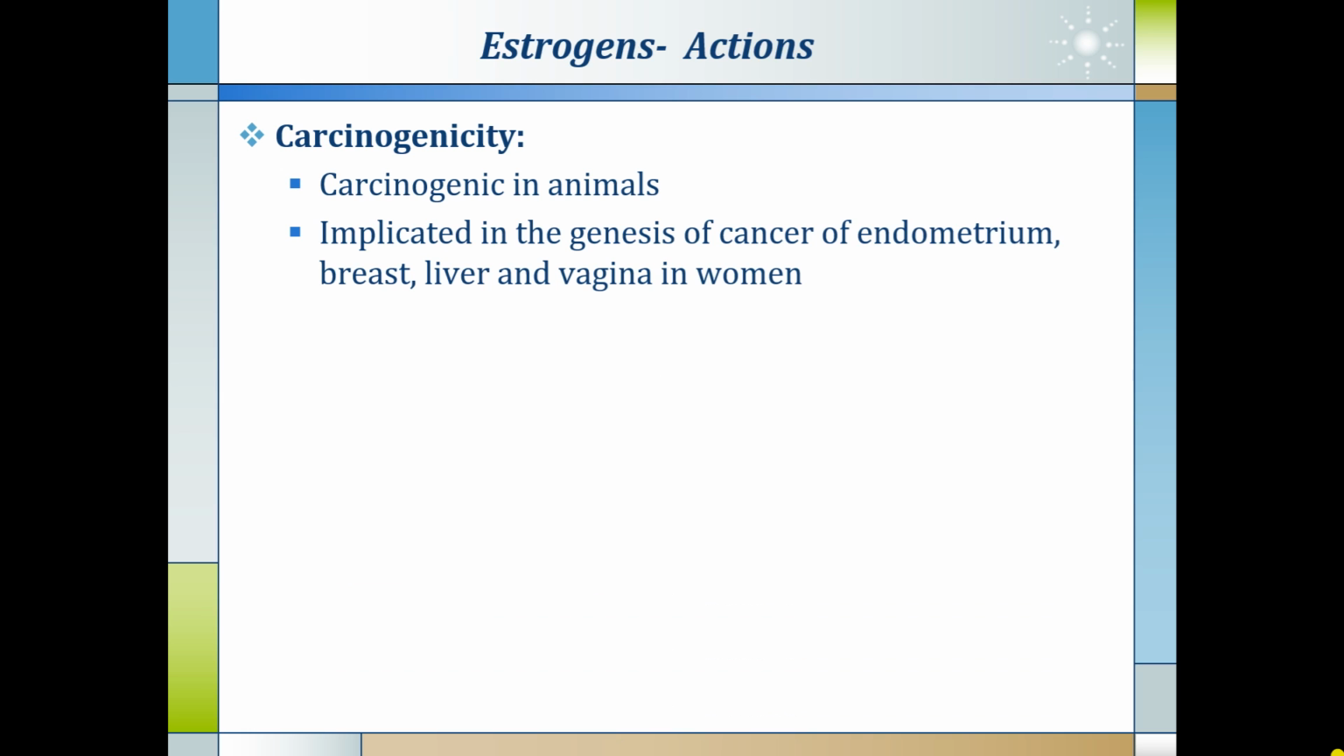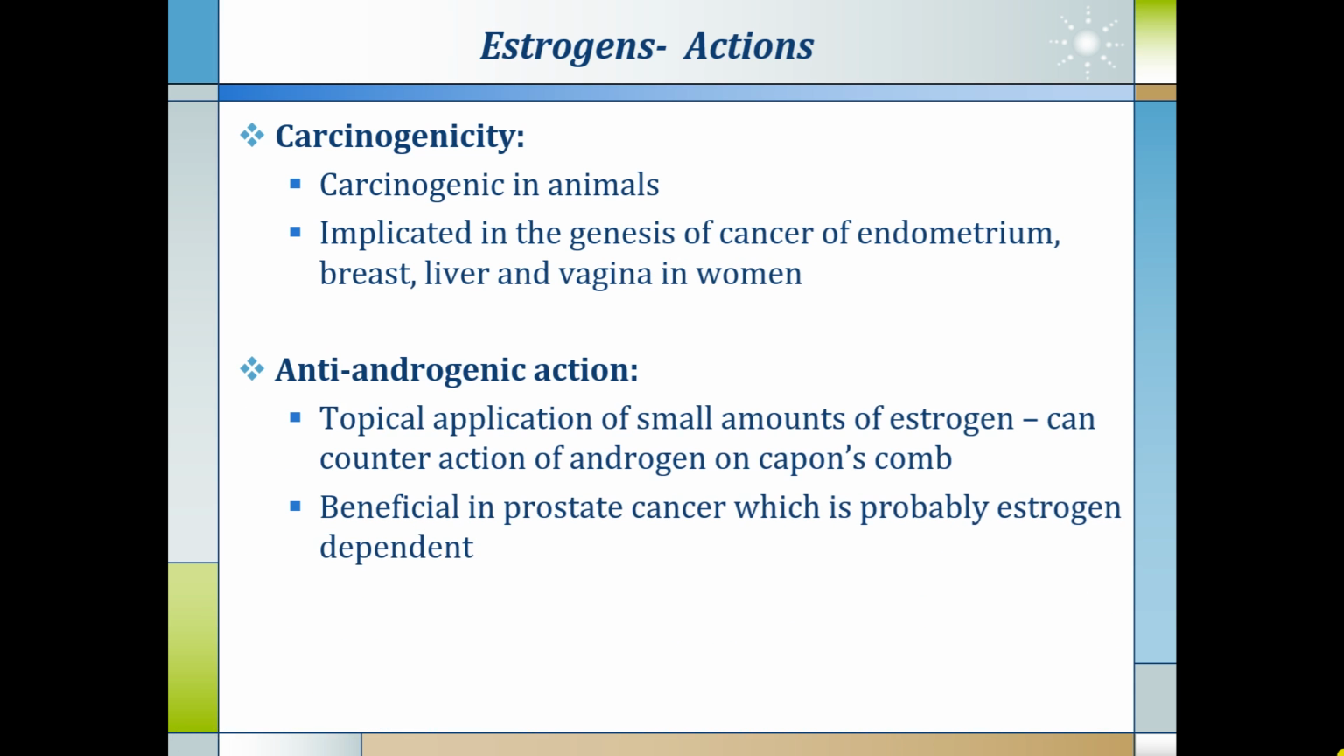Another action is carcinogenicity. Estrogen is found to be carcinogenic in animals. It is implicated in the genesis of cancer of the endometrium, breast, liver and vagina in women. It also has anti-androgenic action. Topical application of a small amount of estrogen can counter the action of androgens on the capon's comb. It is beneficial in prostate cancer, which is probably estrogen dependent.